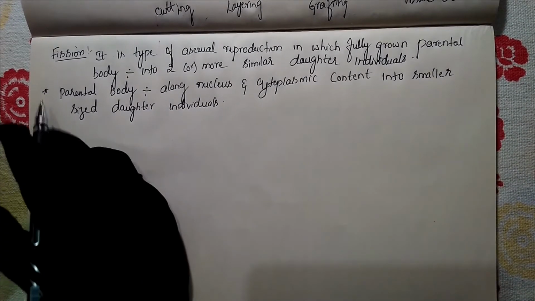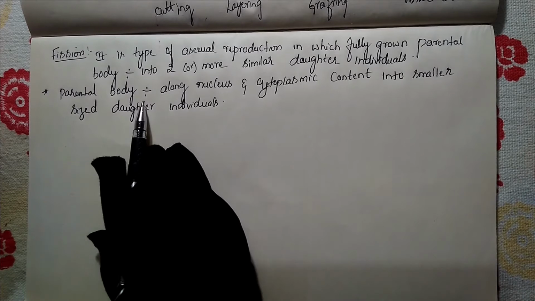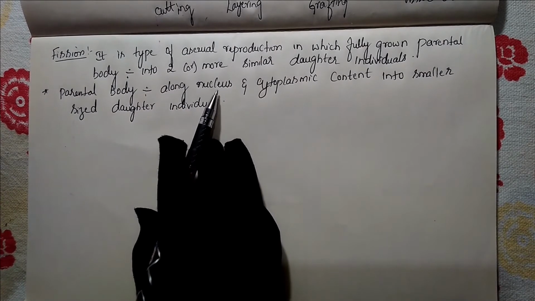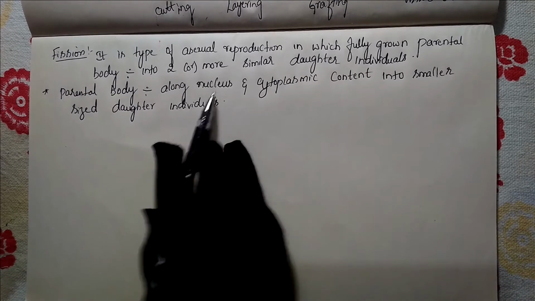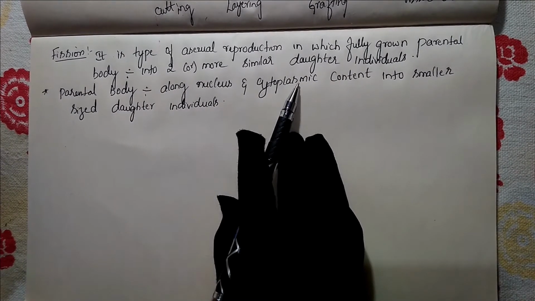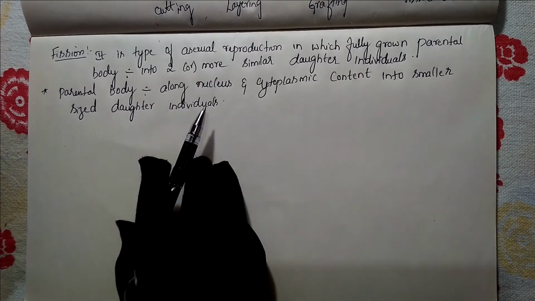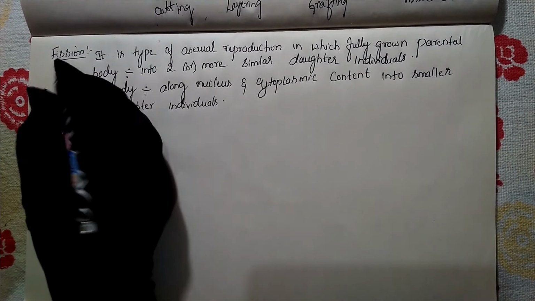So during the fission process, what happens? Along with the parent body, the nucleus gets divided. First the nucleus gets divided. Later the cytoplasm which is present gets divided to produce a small number of daughter individuals. Now we have come to know the definition of fission.